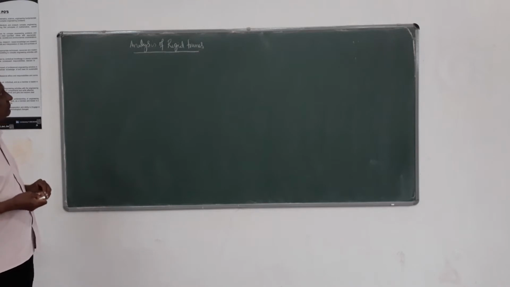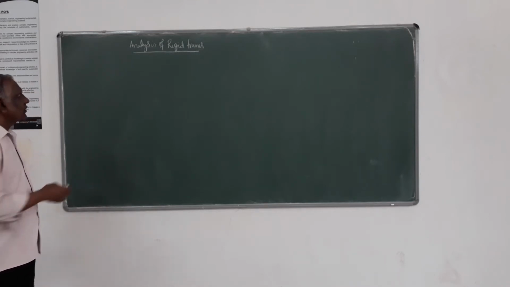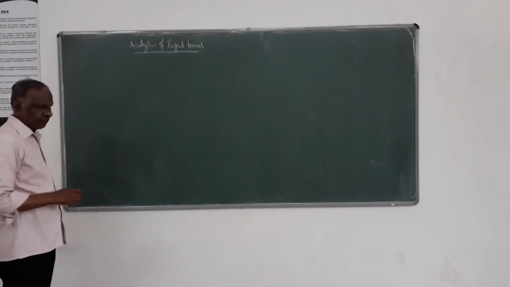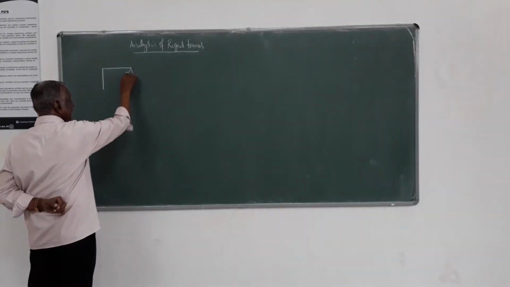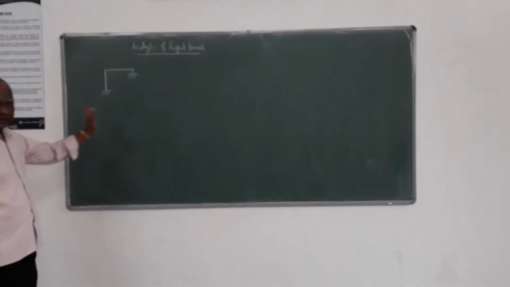We'll take up that analysis of rigid frames. You know what is meant by a rigid frame? It is a structure which consists of members lying in orthogonal direction along the coordinate axis chosen. In beams, all the members of the structure lie only along or parallel to one orthogonal axis.